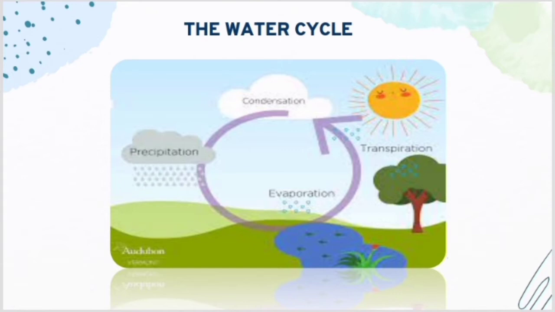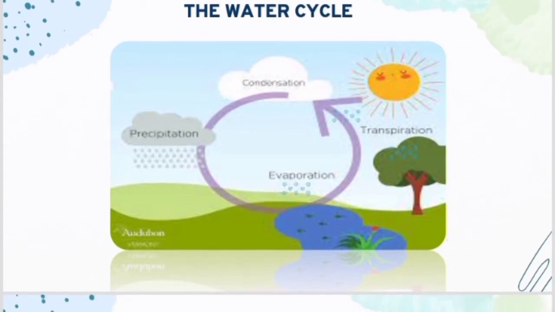It's called evaporation. Then it gets condensed in the clouds, which is called condensation. Then it gets precipitated as rain or snow. It's called precipitation. This process is continuous, so it is called the water cycle.